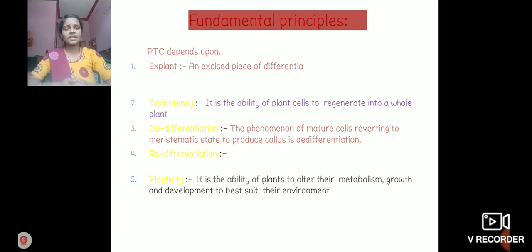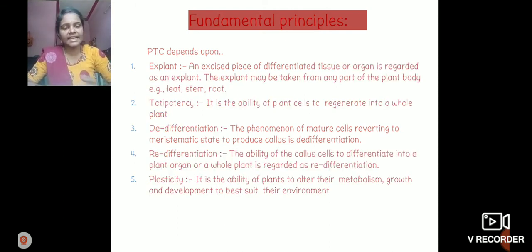Explant is any plant part which is used as an inoculum in in vitro conditions. An excised piece of differentiated tissue or organ is regarded as an explant. The explant may be taken from any part of the plant body. For example: leaf, stem, root, meristematic tissue, shoot tip. It can be used as an explant.